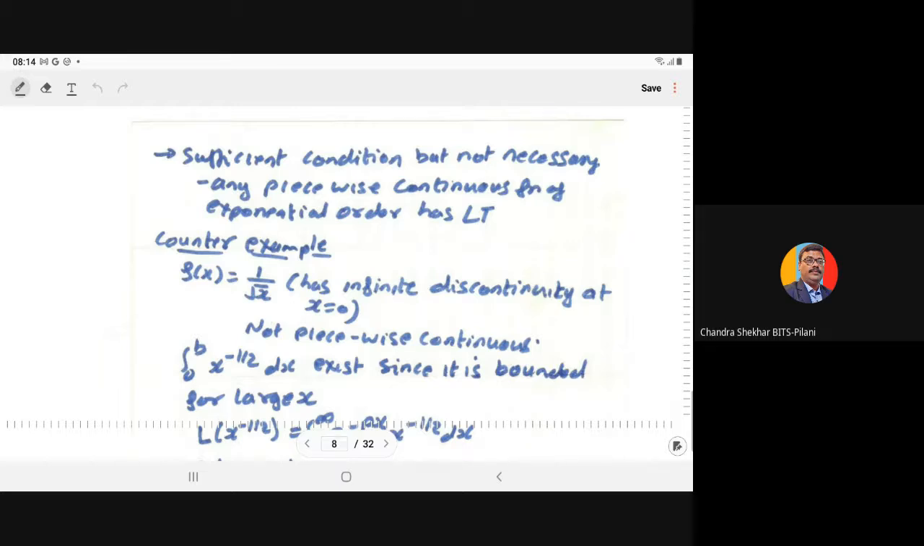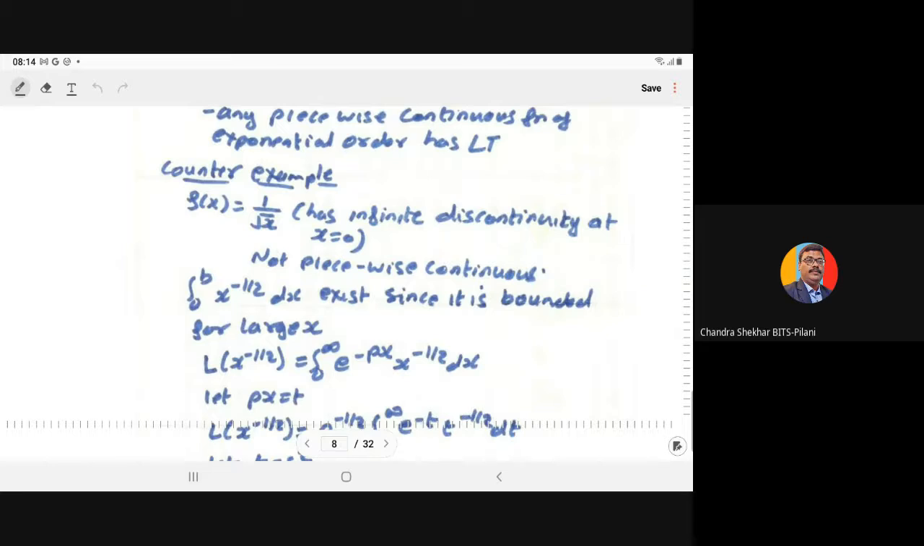This function has an infinite discontinuity at x equal to 0, so it is not piecewise continuous. But its integral from 0 to b of x to the power minus half dx exists, since it is bounded for large x. So if you take the Laplace of x to the power minus half, by definition, this becomes integral 0 to infinity e to the power minus px x to the power minus half dx.